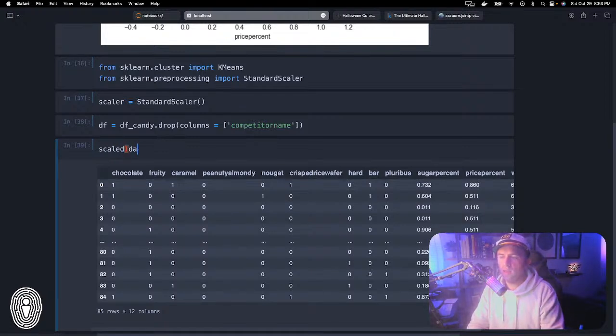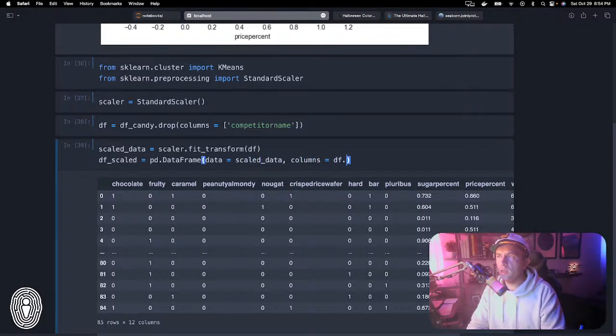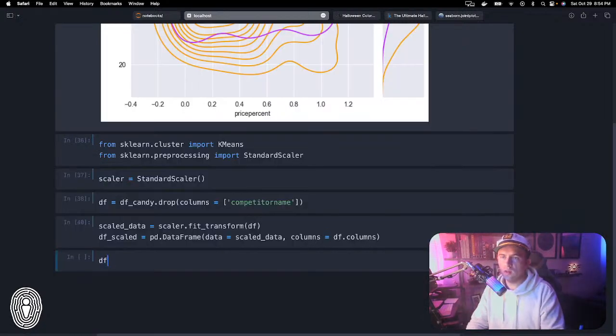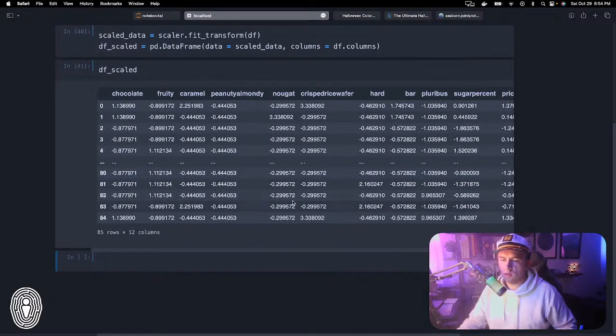So now let's go ahead and scale our data. Scaled data equals scaler.fit_transform(df), and then I'm going to pop it back into a data frame. So df_scaled equals pd.DataFrame, data equals scaled data, and columns equals df.columns. All right, so let's just look at this really quick. df_scaled. All right, so this is all of our data that is appropriately scaled using the standard scaler.